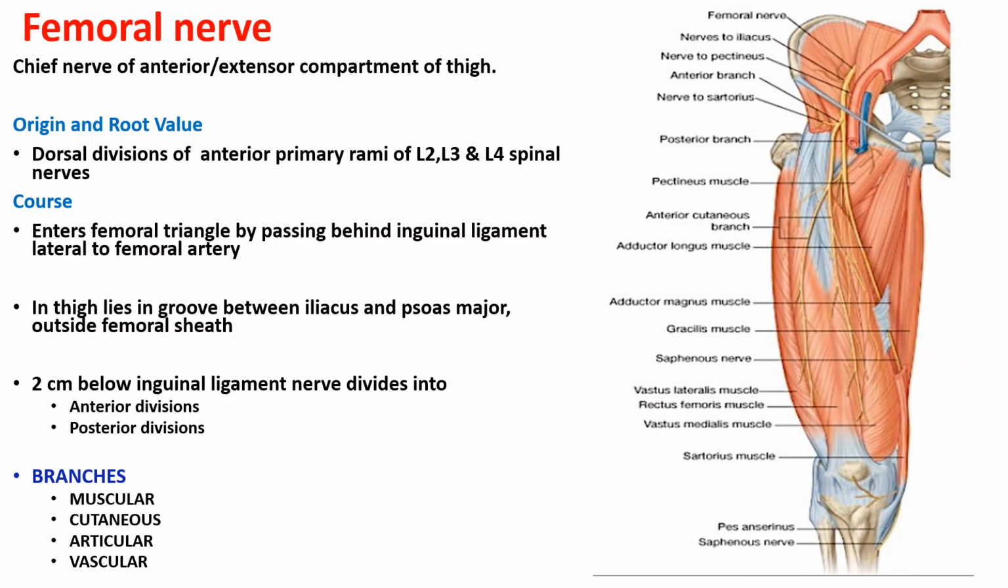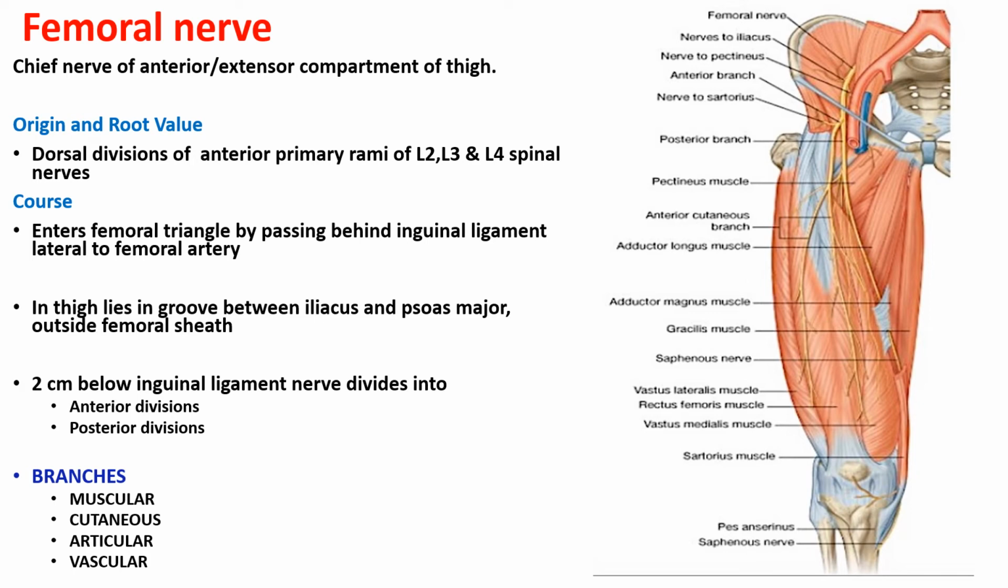Coming to the femoral nerve. The femoral nerve is the chief nerve of the anterior or the extensor compartment of the thigh, and it is one of the largest branches of the lumbar plexus. It is formed by the dorsal division of the anterior primary rami of L2, L3 and L4 spinal nerves.